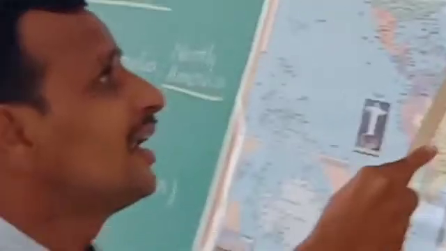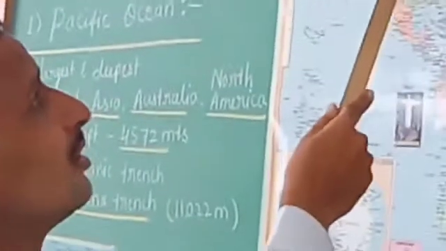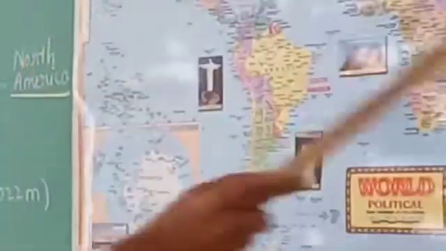That is there in the map. See here, children, this is Greenland. This is the largest island of the earth, and this Arctic Ocean is bounded by these places in the northwest. Here also, see children, this side also Arctic Ocean.